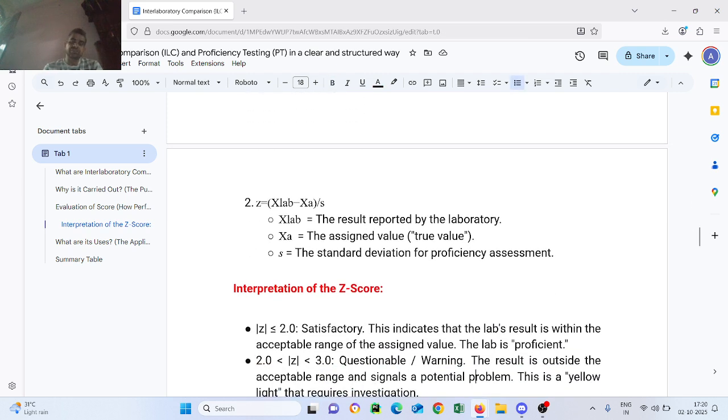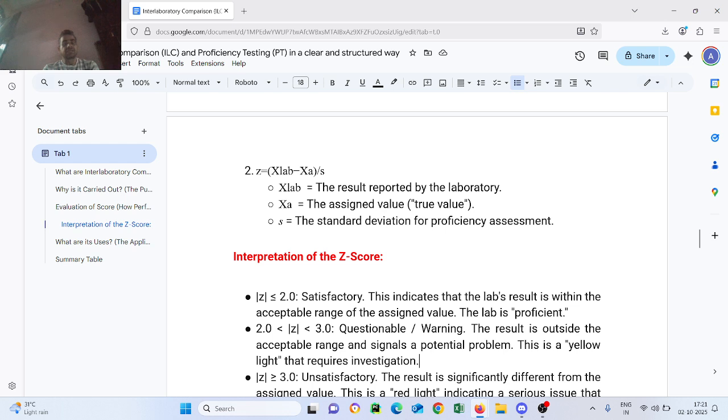Interpretation of the Z score. If the absolute value of Z is less than or equal to 2, it is satisfactory. That indicates that the lab's result is within the acceptable range of the assigned value; the lab is proficient. If Z is more than 2 and less than 3, the result is questionable, a warning.